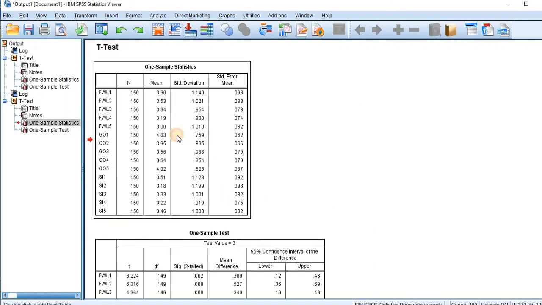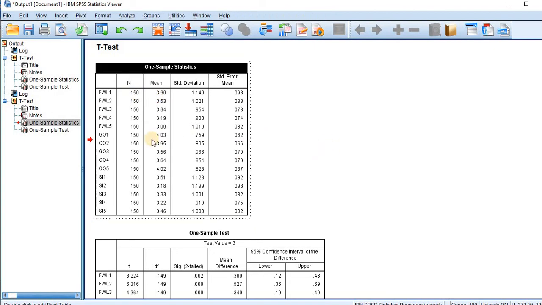Let us have a look into descriptive statistics. All sample size are 150 and mean score is more than 3 except the attribute FWL5, that is 3.